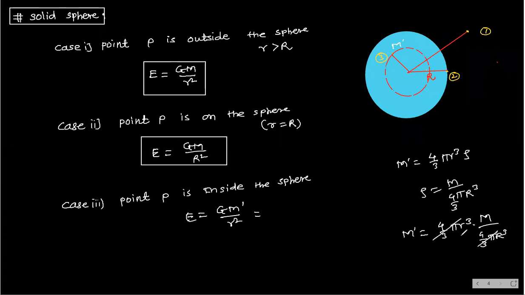So substitute here, 4 by 3 pi cancel, and you will get M dash is equal to M into small r cube divided by capital R cube.